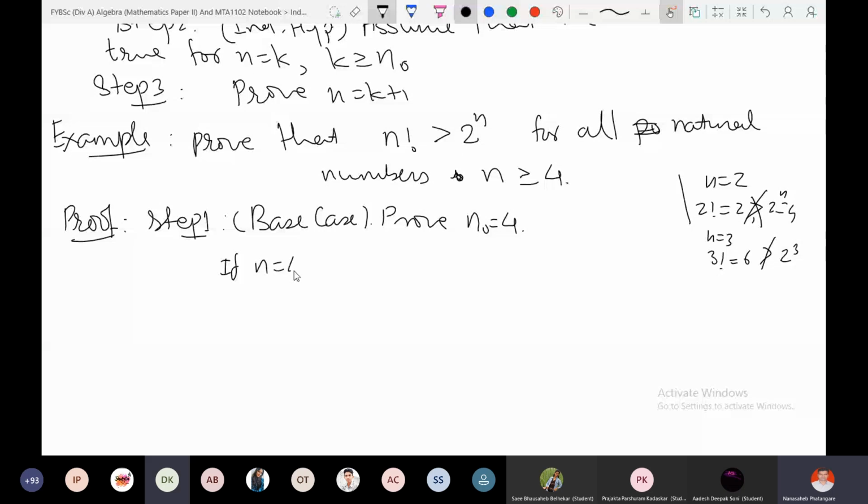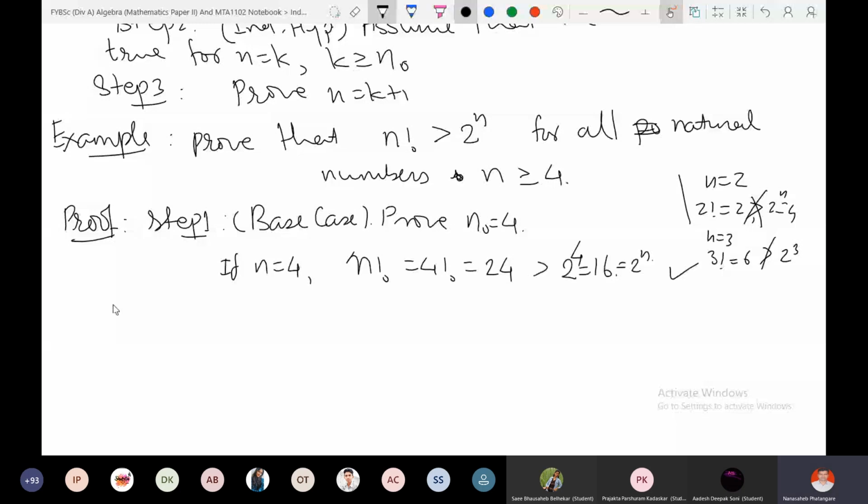It is 24, and it is greater than 2 raised to 4, which is 16. Which is 2 raised to n in this case, and therefore it is clearly true for n is equal to 4.